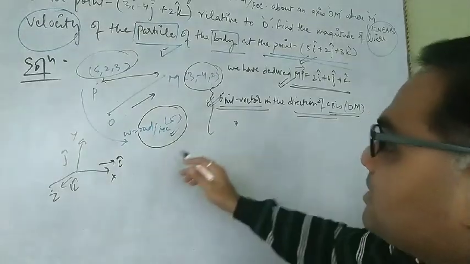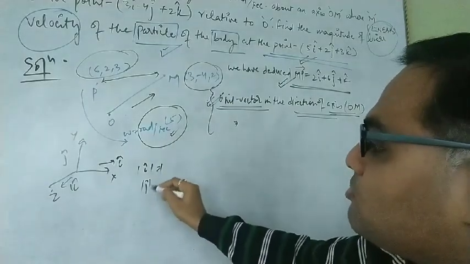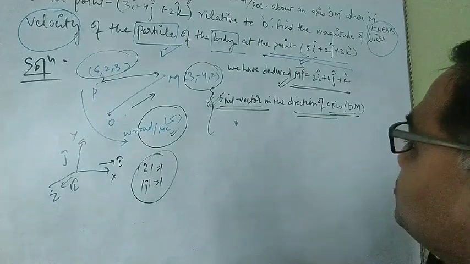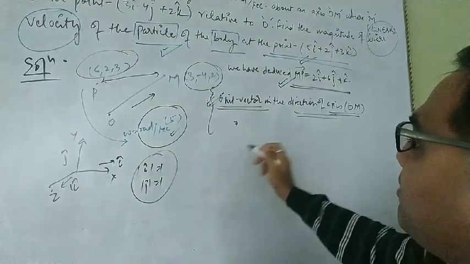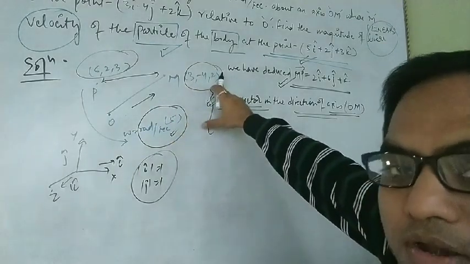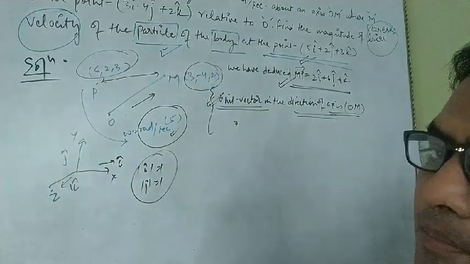We all know that the mod of i is also 1, and the mod of j is also 1, because these are unit vectors. They have a magnitude of 1. So for the computation of the unit vector in the direction of this axis, we have (3, -4, 2) as the coordinate point of M, and O is the origin. So how will we compute that?